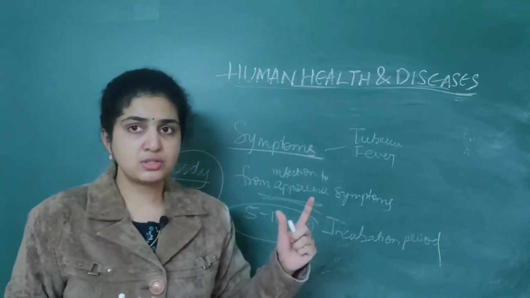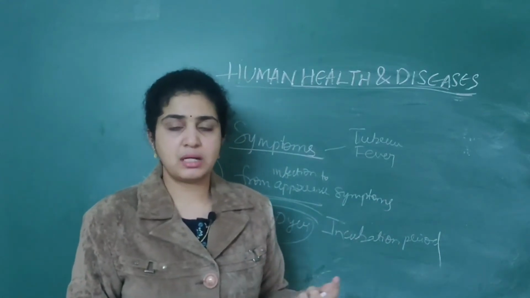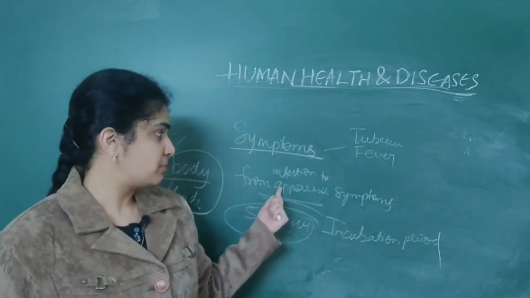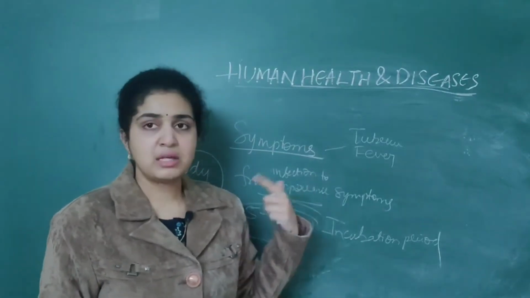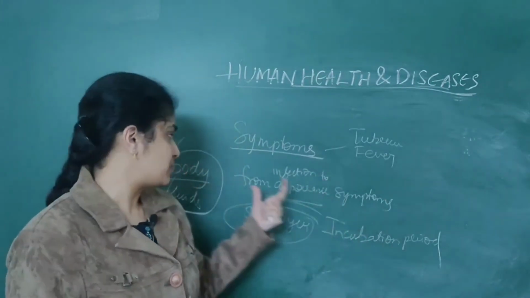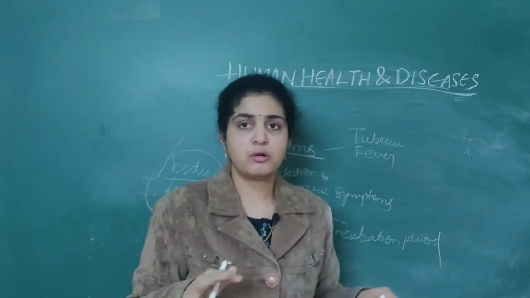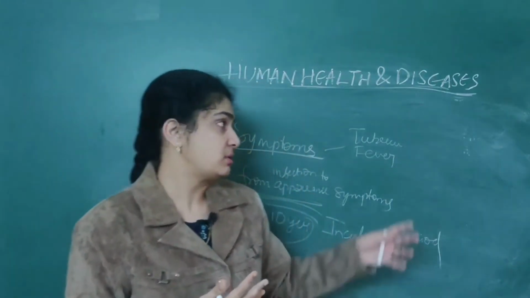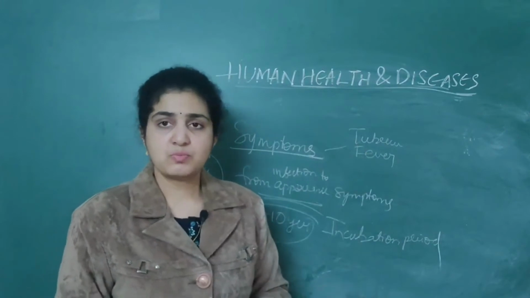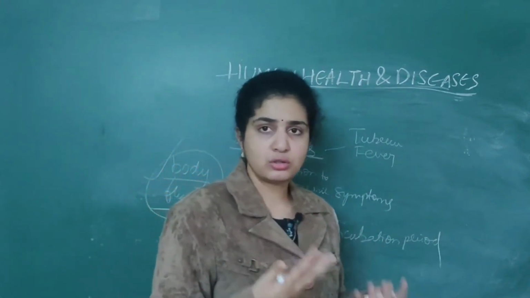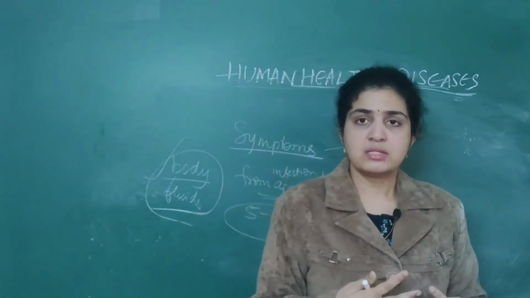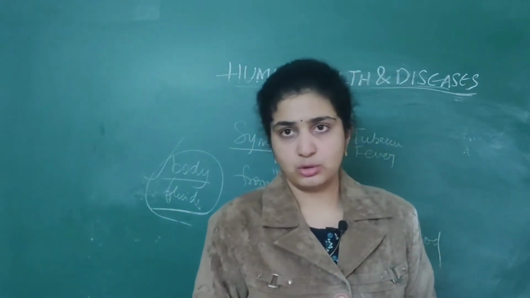Symptoms, if you say, first you should start with the incubation period. It is 5 to 10 years from the infection to the appearance of the symptoms. Then it usually spreads through body fluids, not by mere physical contact. Then the symptoms associated are tuberculosis, fever and all. They will suffer, and finally death.